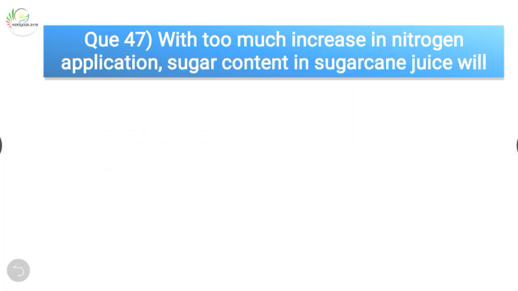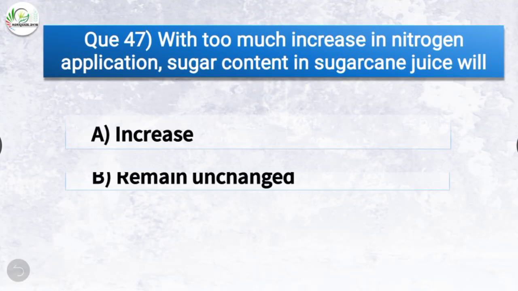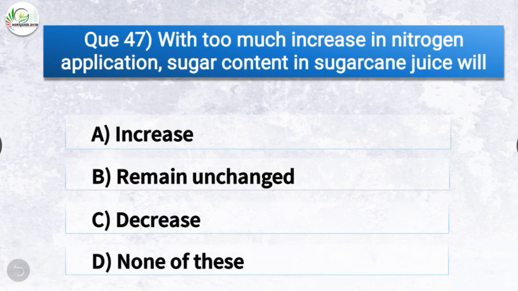Question number 47. With too much increase in nitrogen application, sugar contained in sugarcane juice will, the options are increase, remain unchanged, decrease, or none of these. The correct answer is option C, decrease. So with too much increase in nitrogen application, sugar content in sugarcane juice will decrease.